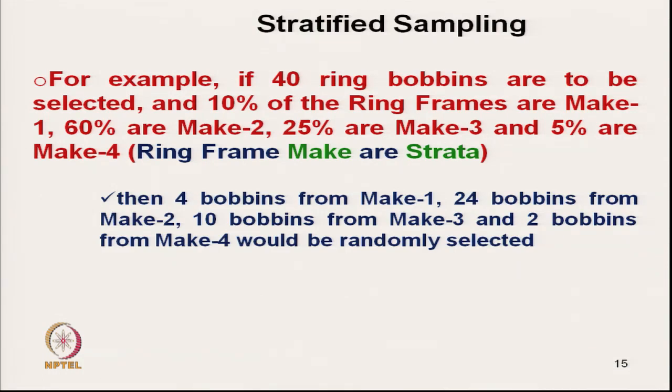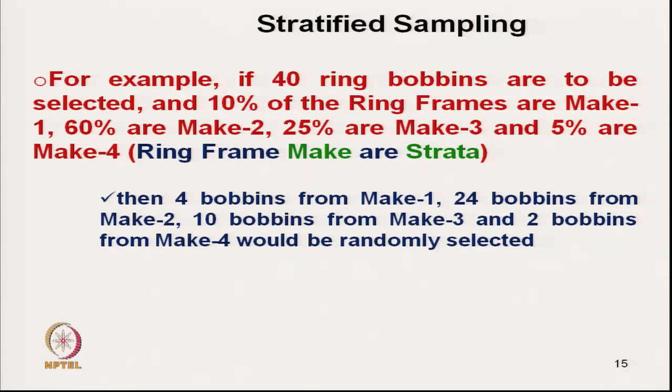So, then in that case, 4 bobbins from make 1, because it is 10% of the ring frames. So, 4 bobbins we will take out of 40. As it is 60% of make 2, then 24 bobbins I will take from there. Okay. Then 10 bobbins from make 3 and 2 bobbins from make 4. So, it takes care of the 40 bobbins, but we may fix other criteria.